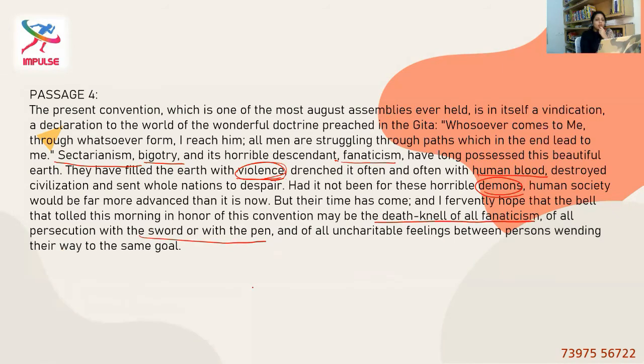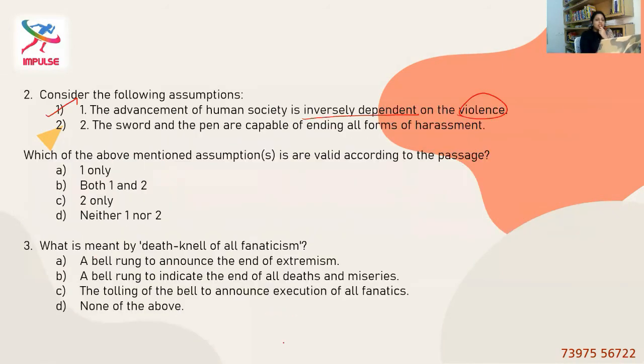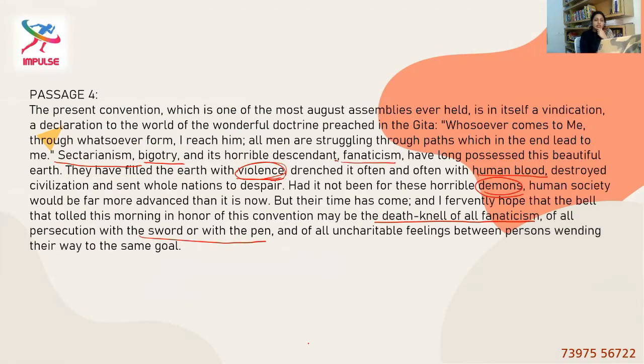Here, the sword or the pen doesn't help in stopping any form of harassment. Here they say the sword and the pen are capable of ending all forms of harassment, whereas the passage says the persecution is done with the sword and the pen, and it doesn't affect the harassment.